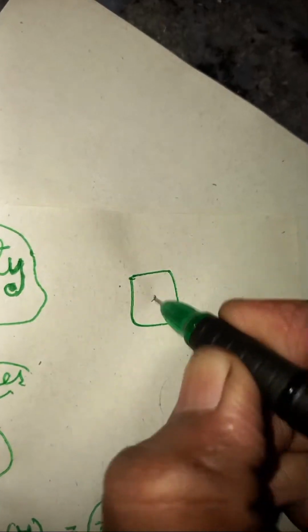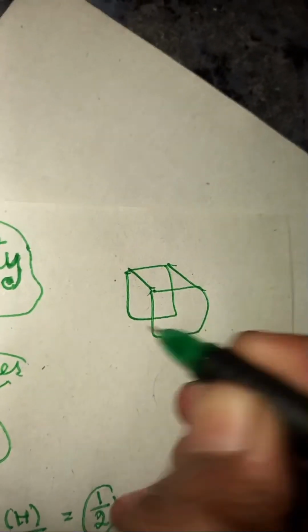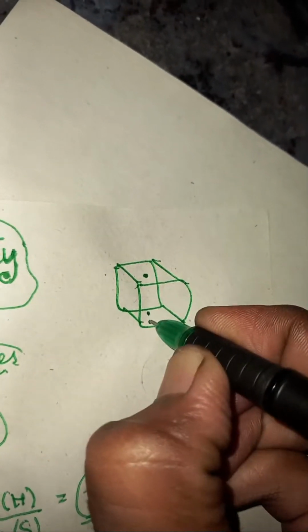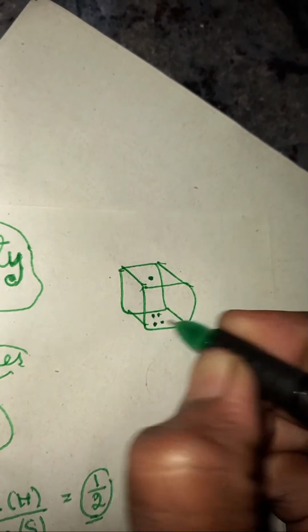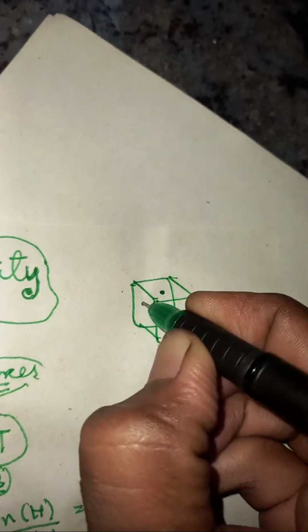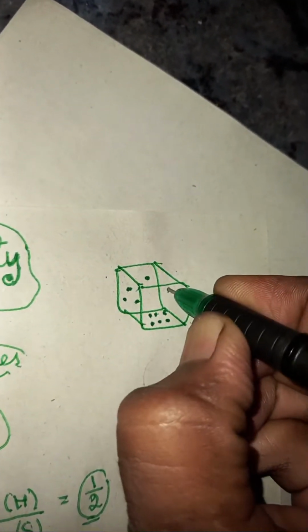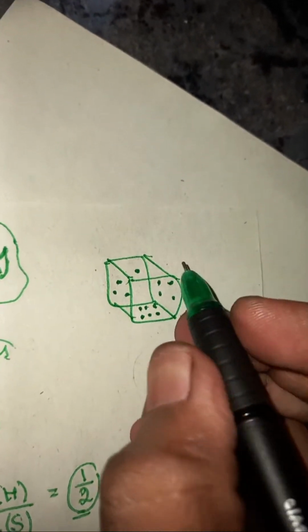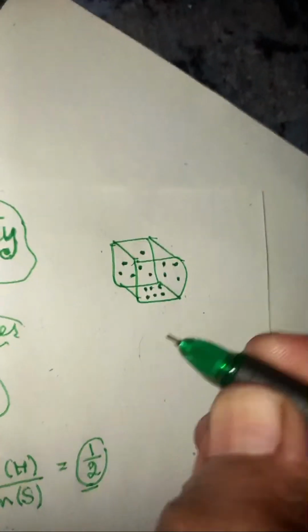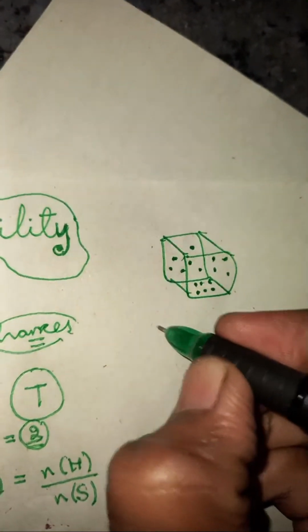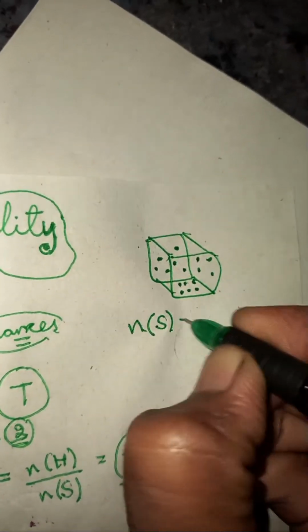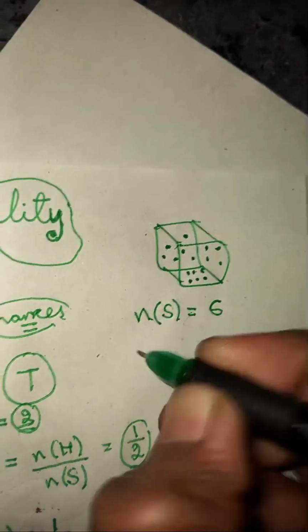If you take a dice, here also they are going to give 1, and opposite to that 6, and here 3, opposite to that is going to be 4. In a dice also it is exactly the same thing. There are totally 6 faces. n(S) is the number of elements in S, and S is the total set which contains 6.